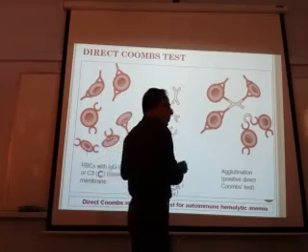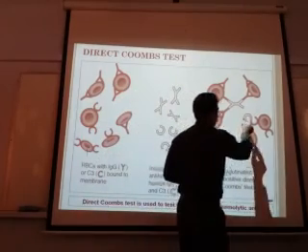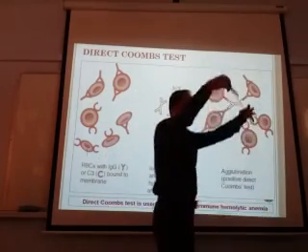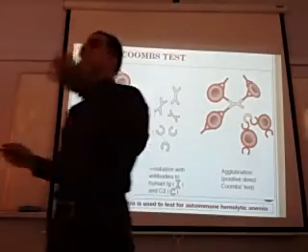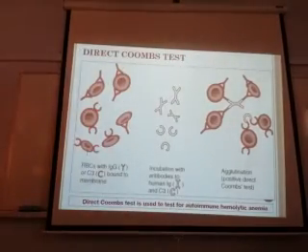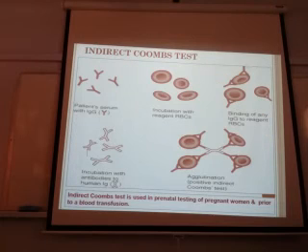If it is present, these antibodies will bind and cause agglutination of the RBC. You will say this is autoimmune hemolytic anemia. So you test the blood, and the RBCs have already attached the antibody and the complement. It is used to test for autoimmune hemolytic anemia.